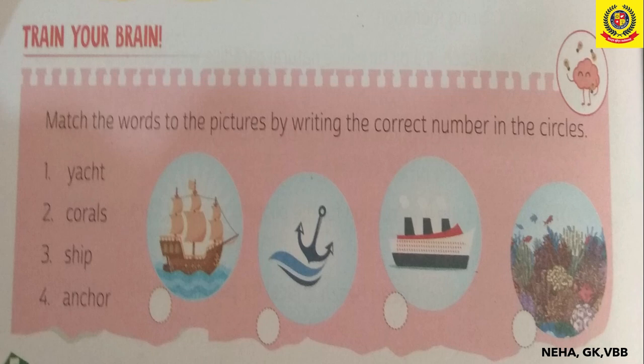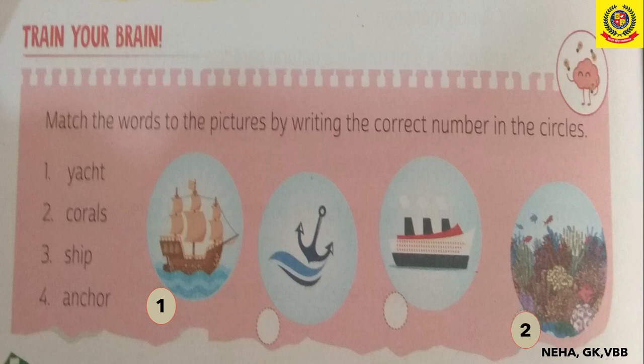Now next is Train Your Brain. Here you have to match the words to the pictures by writing the correct number in the circle. The first is given, yacht. Can you recognize which one is the yacht? Now let's see the answer. So the first picture itself is the yacht, and the second word written is corals.